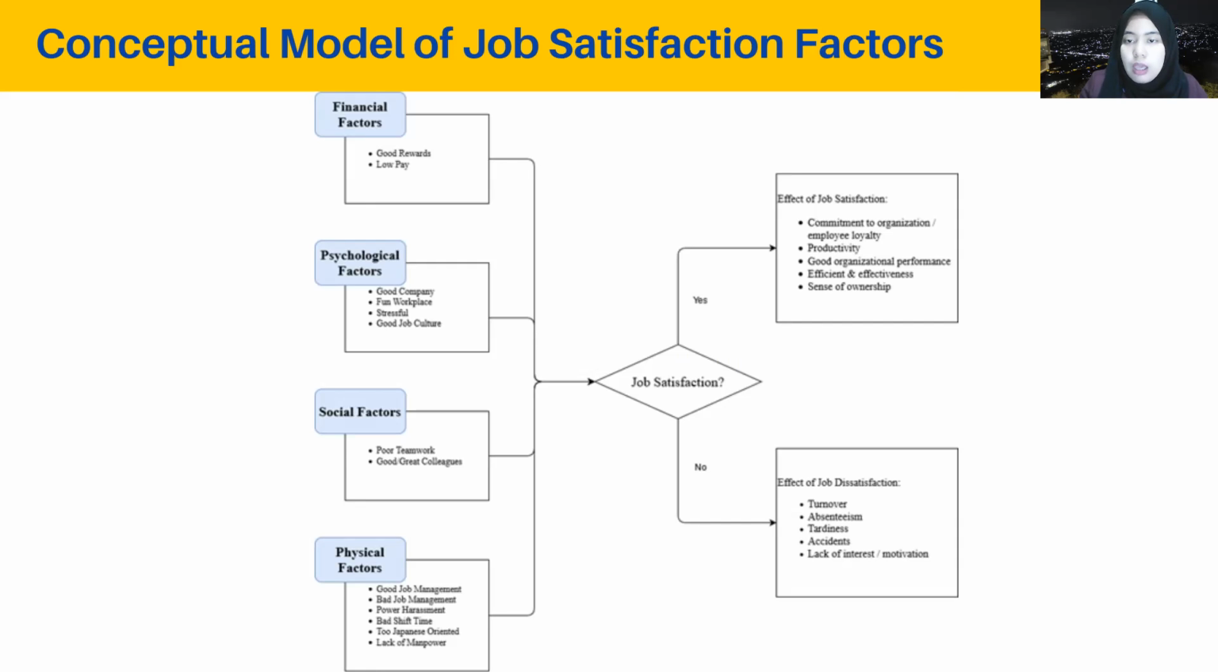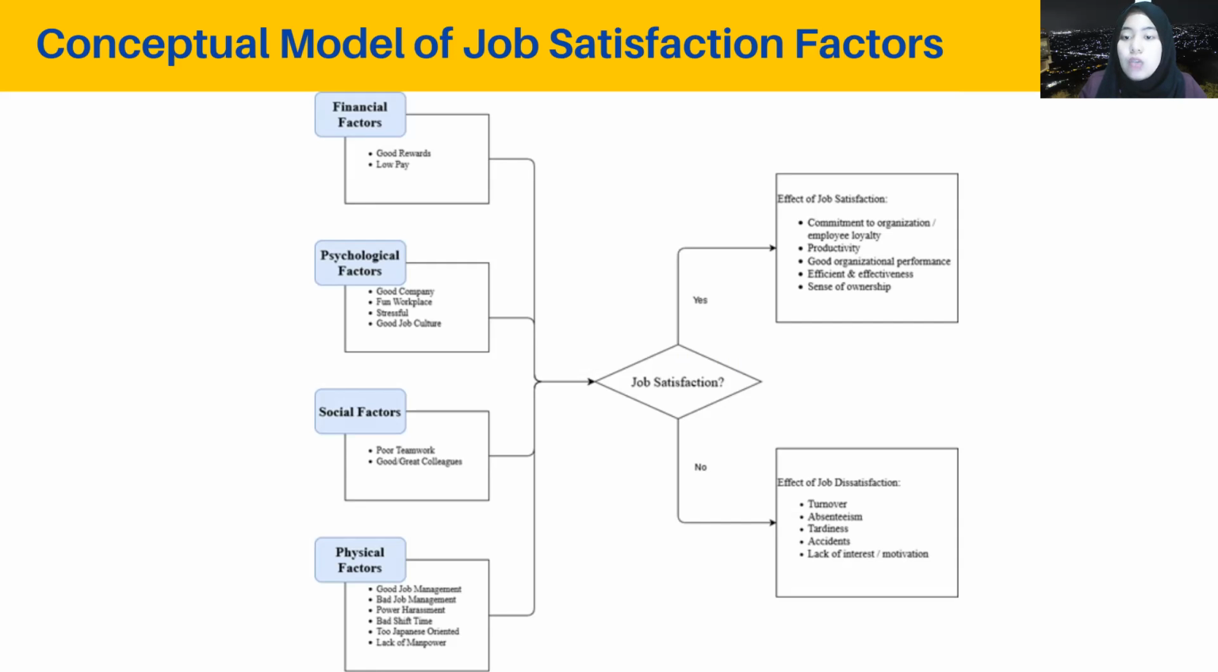And if there is lower job satisfaction, it will lead to job dissatisfaction, where there will be turnover, absenteeism, tardiness, and probably work accidents, and then a lack of interest or motivation. Then it will lower the productivity and the performance of the organization or the corporate. But if there is higher job satisfaction, it will affect the commitment to the organization, and then the employee loyalty and the productivity will be higher, and then good organizational performance.